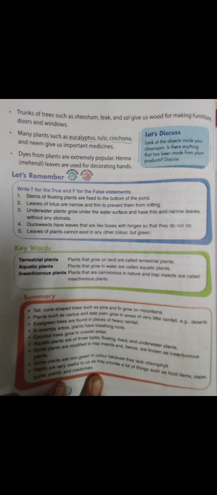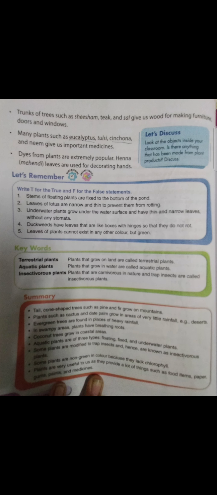The trunks of trees such as sesame, teak, and sal give us the wood for making furniture. If we talk about doors and windows, the frame of it is made of wood, and that wood we get from sesame, teak, and sal. Many trees, such as eucalyptus, tulsi, cinchona, and neem, are also very important for making medicines for various types of diseases. Tulsi and neem are some of the plants which we know are used, and these are also very good for our health. So these are the plants which we know commonly.